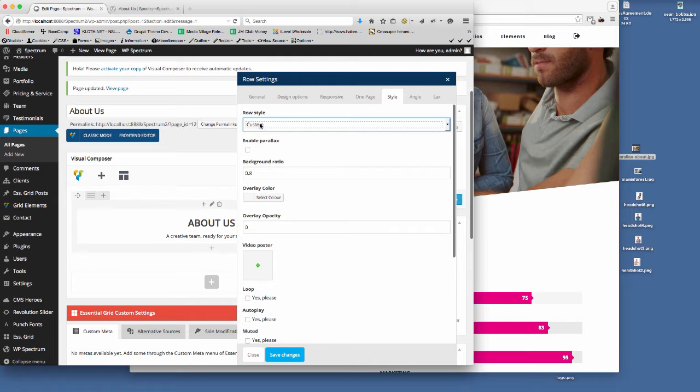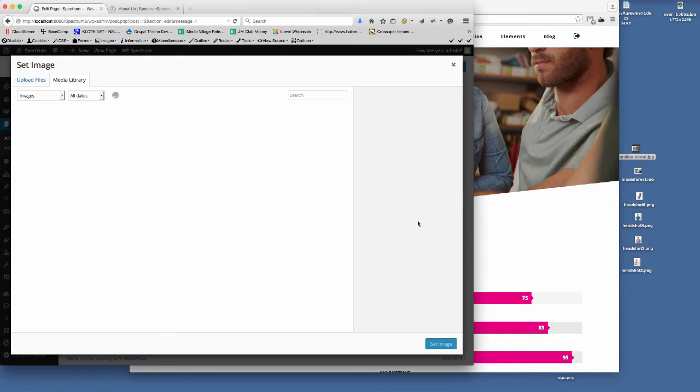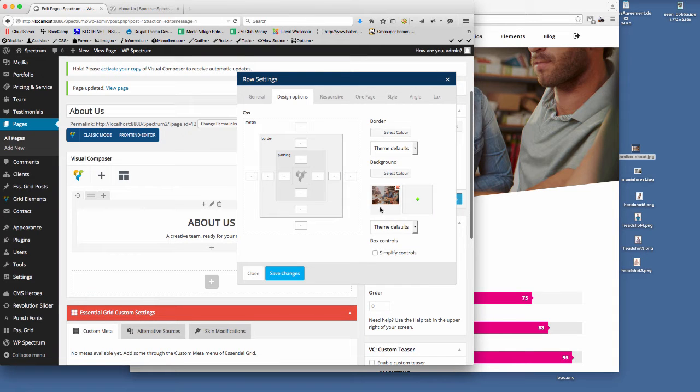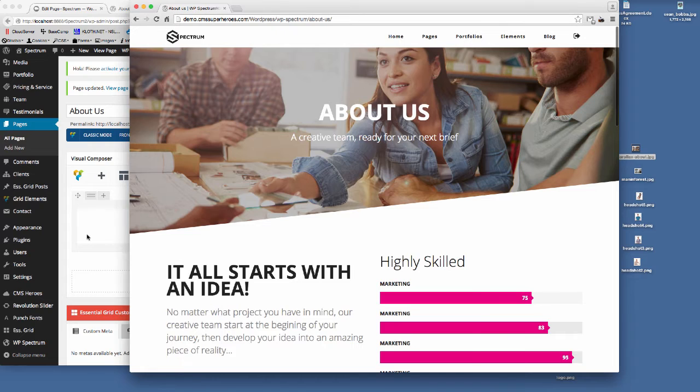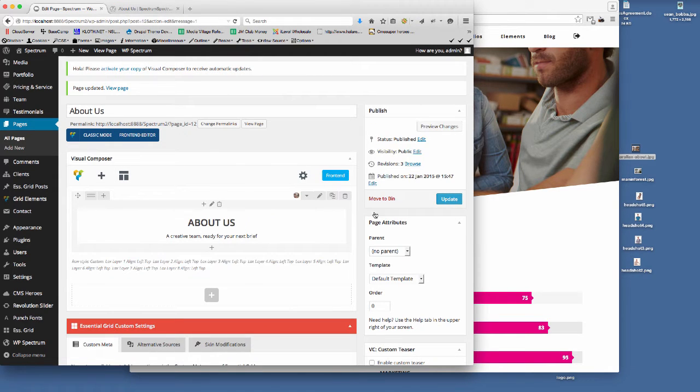So I've changed that to Custom now, and I'm going to go to Design Options. So the Design Options, I just click on the plus icon there, and I've already got my image uploaded that I want to use. So if I just set that now, that's the background image set. And then we just want to get the text on there. So let's just save that where we're at and see where we are, so I can see the page building.